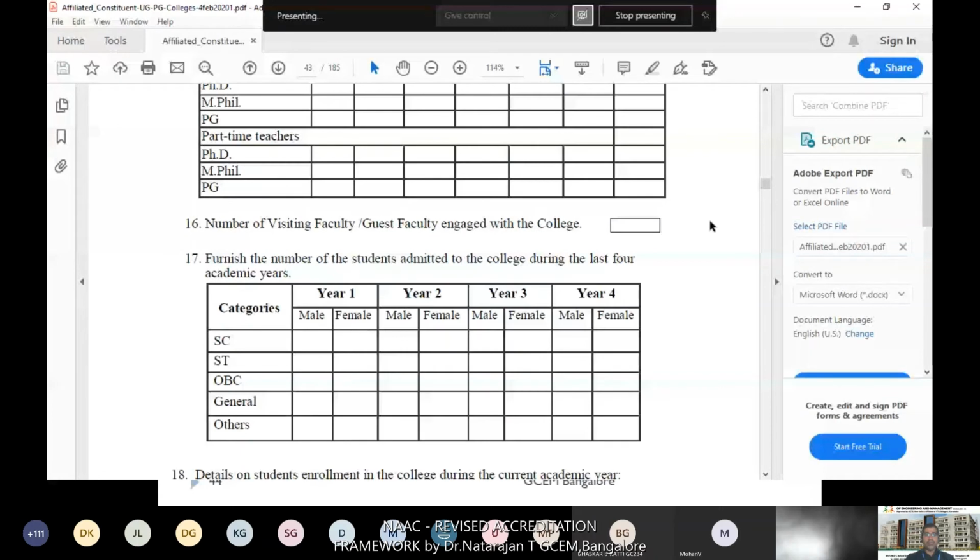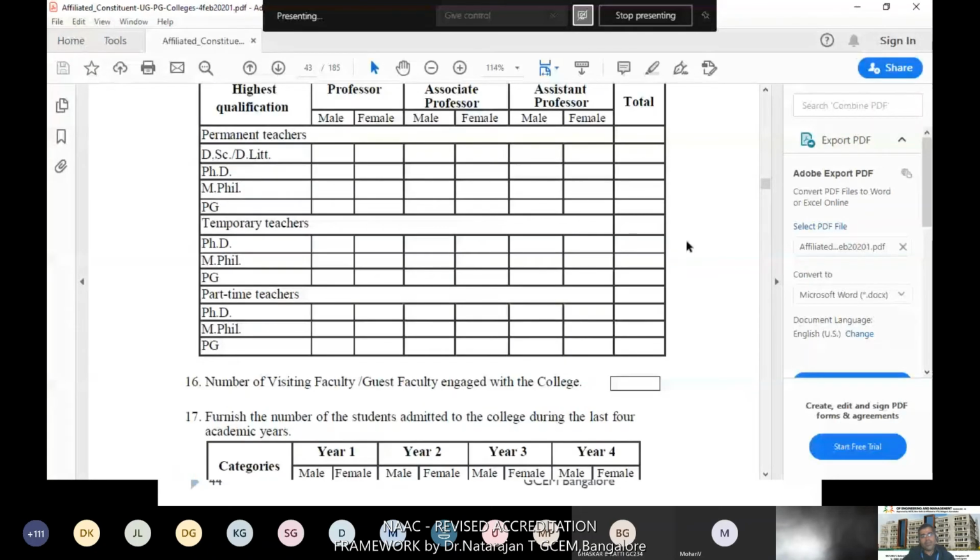In NAAC, the term full-time teachers means excluding visiting and guest faculty. Full-time teachers must work at least a minimum of 1 year in the particular institution in full-time mode.